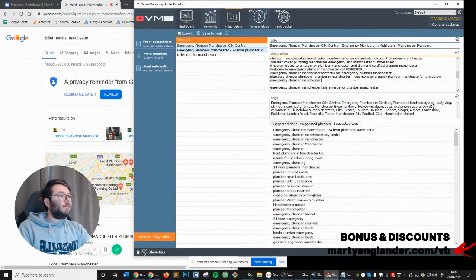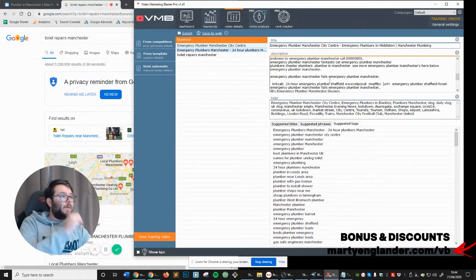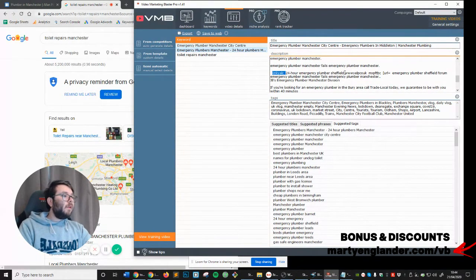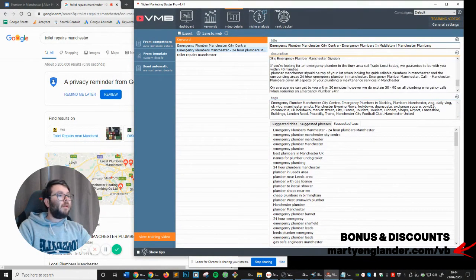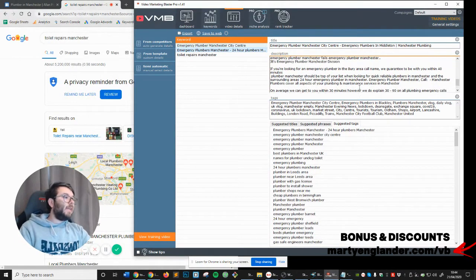Plumber, see more emergency plumber below. I'm just, yeah, we'll just keep that in. Doesn't matter. Plumber Manchester emergency. Okay, just get rid of this weird stuff. Boom. Okay, if you're looking for emergency plumber, get rid of the name. And it's really just a matter of quickly scanning this and getting rid of really unnecessary info, but leaving